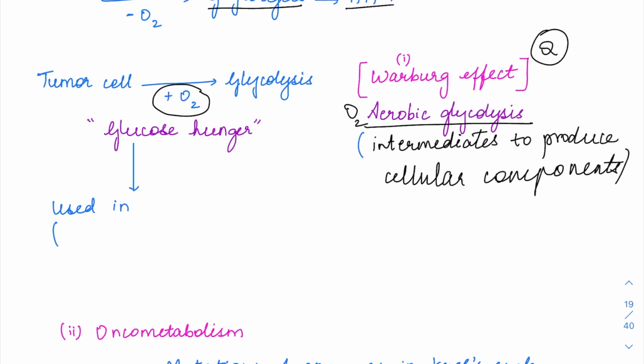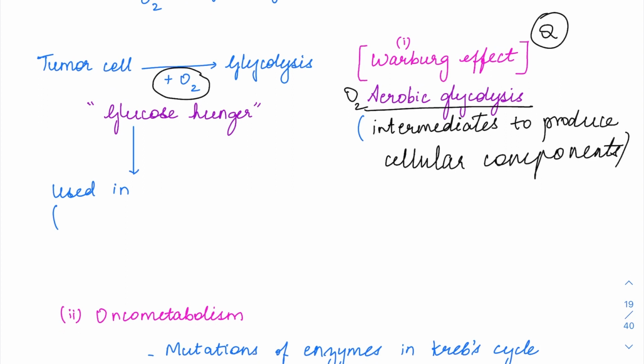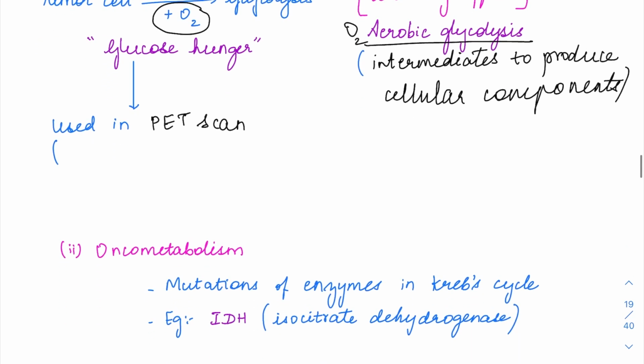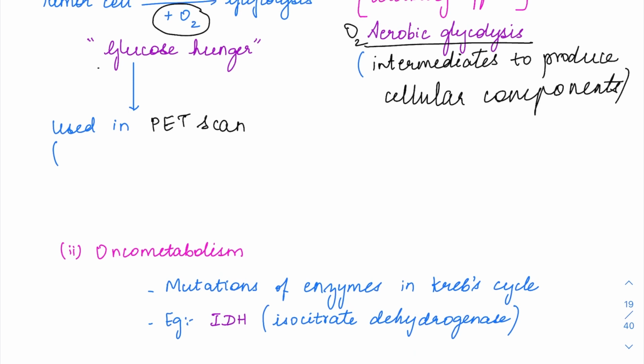So this Warburg effect is the theme for the PET scan. Usually the PET scan is a whole body scan they take for cancer patients, right, to detect the metastasis and where else the tumor is present. So that kind of thing we use the PET scan for. So the PET scan uses this phenomenon called the glucose hunger of the tumor cells.